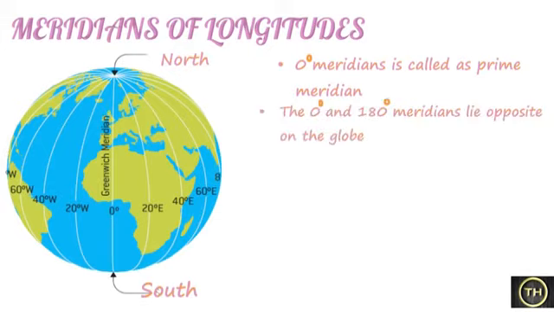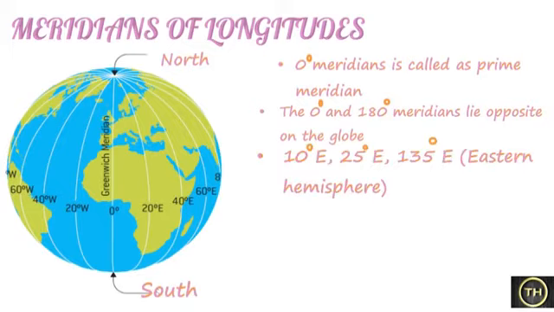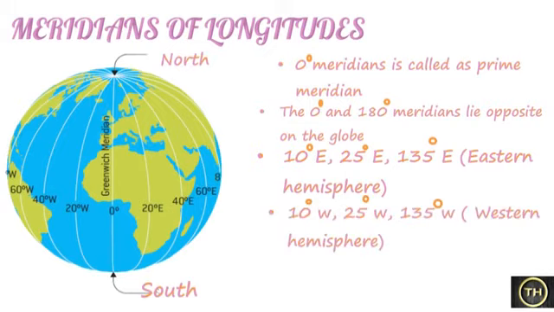The 0-degree and 180-degree meridians lie opposite each other on the globe, forming a circle. This circle divides the earth into the eastern and western hemispheres. All meridians are equal in size. Meridians in the eastern hemisphere are labeled as 10° east, 25° east, 135° east, while in the western hemisphere they are labeled as 10° west, 25° west, 135° west.